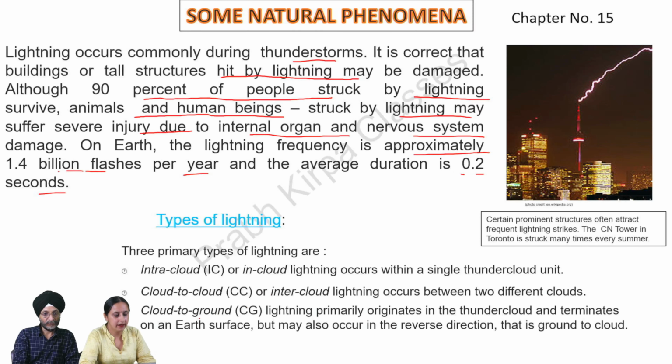Types of lightning. Three primary types of lightning: intra-cloud or in-cloud lightning occurs within a single thundercloud unit. Cloud-to-cloud or inter-cloud lightning occurs between two different clouds. Cloud-to-ground lightning primarily originates in the thundercloud and terminates on an earth surface, but may also occur in the reverse direction, that is ground to cloud.